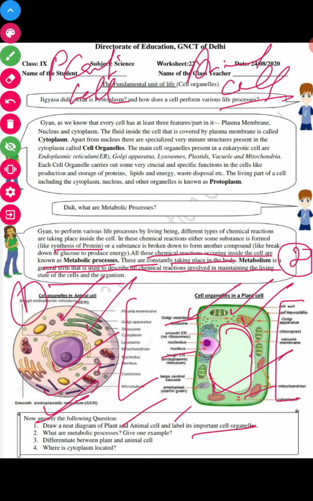Where is the cytoplasm located? Cytoplasm is spread throughout the cell, so it is in the cell only. So this is all about today's worksheet. I hope you understand it very well.